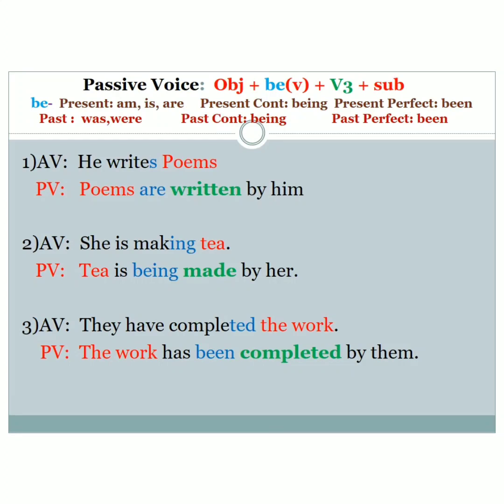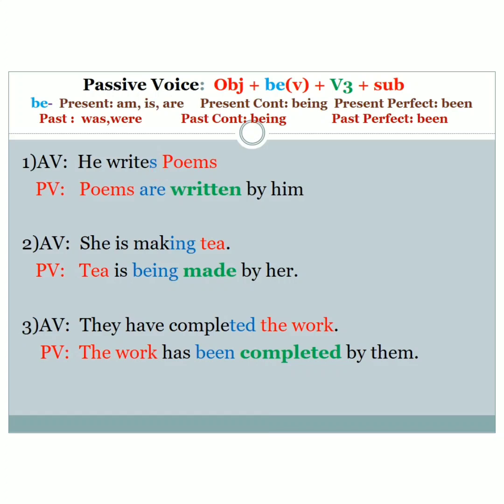Let's change the first sentence from active to passive. He writes poems. Identify the verb here. Write. Identify the subject. Who writes? He writes. Again, identify the object. Poems. So you have to write the poems in the beginning of the sentence. Again, identify the tense of the active voice. The sentence is written in the present form.